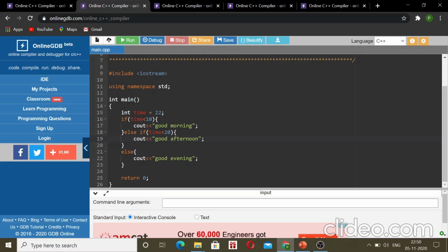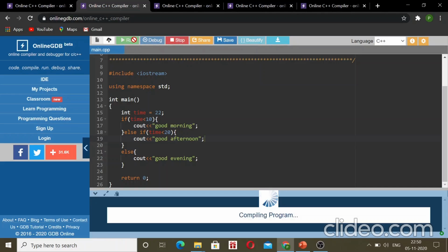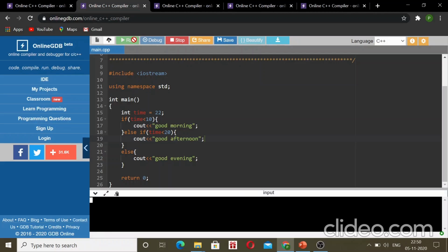If time is less than 20, then it will execute good afternoon. And if both of these conditions are false, then it will execute good evening. Now let us see which code will be executed. So good evening. This statement is executed because both of these conditions were false.